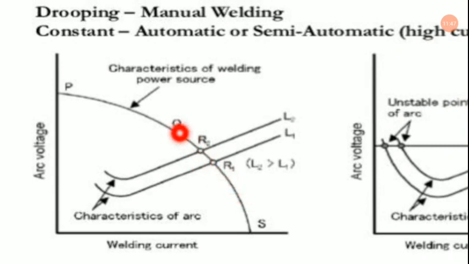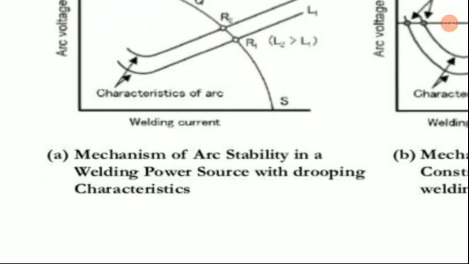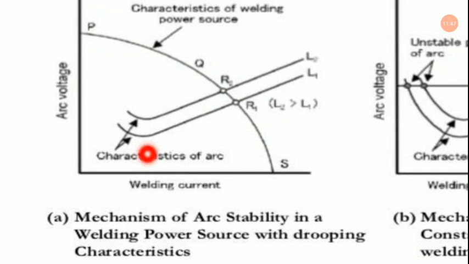Here you will find the characteristics of a welding power source. This one, the arc voltage you can see is maximum, and the welding current is also very high, as you can see. Welding current this one, and this is the arc voltage this one. This is very high.